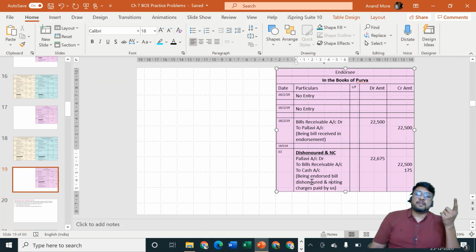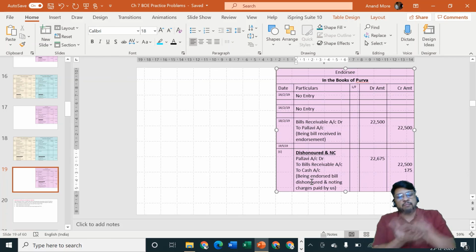Entire process of endorsement is very easy. Generally students make mistake of only noting charges, that too in the books of endorsee, that they forget to consider bills receivable which is dishonored is not of 22,675, it is of rupees 22,500. Entry will be Pallavi account debit to bills receivable account 22,500 and Pallavi account debit to cash account 175. They are actually speaking two entries. I have combined them and I have considered one single entry, Pallavi to bills receivable to cash. Don't forget to consider cash separately. Noting charges cannot be added, clubbed in the amount of bills receivable. Bills receivable amount should be separate and cash paid for noting charges should be separate.